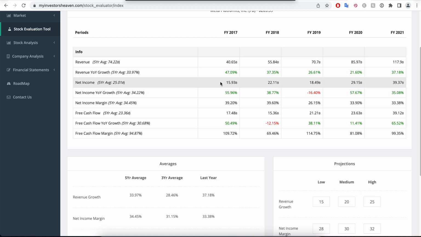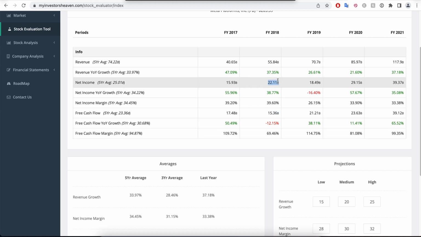And so because net income can be skewed by all sorts of little tricks, really, we want to make sure that this kind of profit generates free cash flow, and not that we have a company that generates net income and then its free cash flow is like zero or close to that. So this is why we're using this sort of relationship of free cash flow margin, as I'm calling it, and it's not a margin to the revenue, it's a margin to the net income. It tells me that 17.48 billion here is 109% of 15.93 billion. And the same thing happens with all the other years, like this cash flow is 69% of this value, the net income.